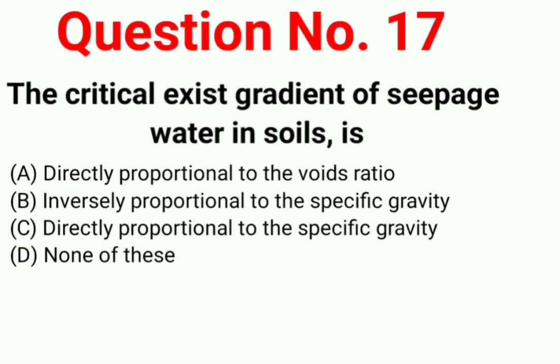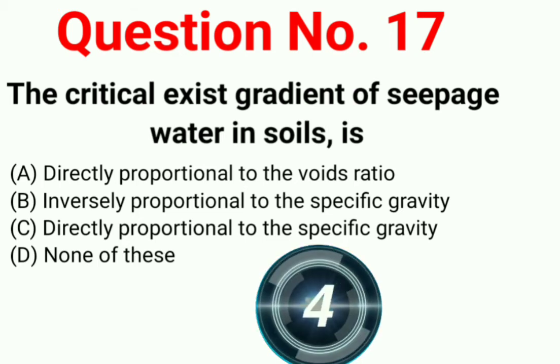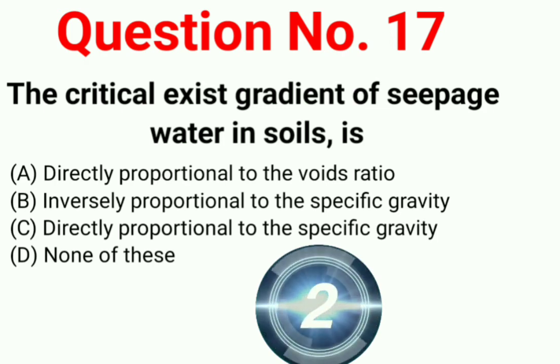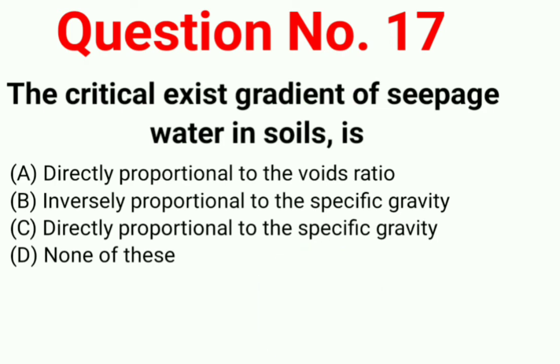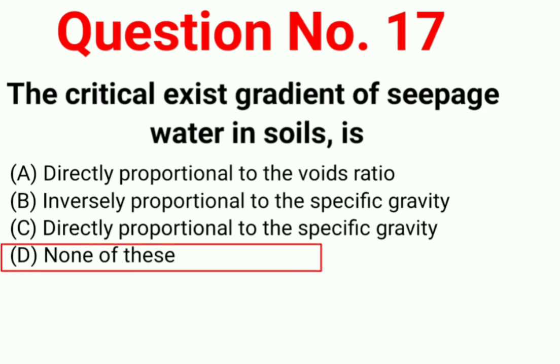Question number 17. The critical exit gradient of seepage water in soil is option A, directly proportional to the void ratio; option B, inversely proportional to the specific gravity; option C, directly proportional to the specific gravity; option D, none of these. Correct answer is option D, none of these.